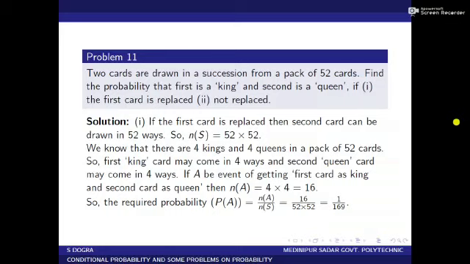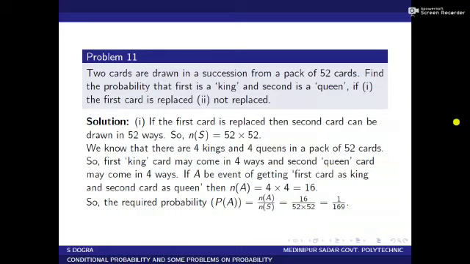In the first case, it is said that the first card is replaced, and in the second case it has been said that the first card is not replaced. Now I come to the solution of this problem. If the first card is replaced, then the second card can be drawn in 52 ways. When replacement is allowed, the first card can be drawn in 52 ways and the second card can be drawn in 52 ways. So the number of points in the sample space equals 52 into 52.